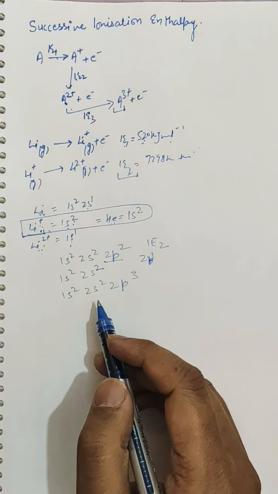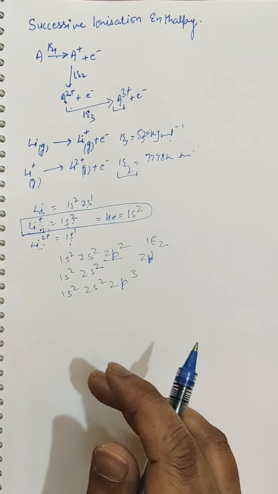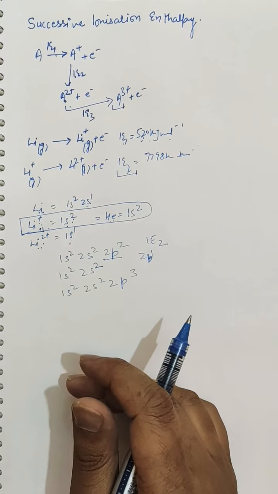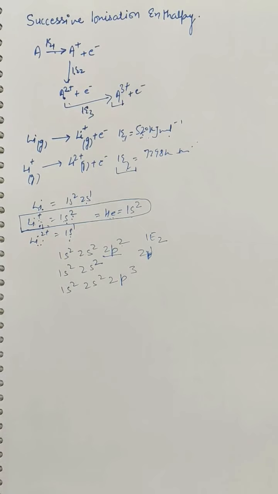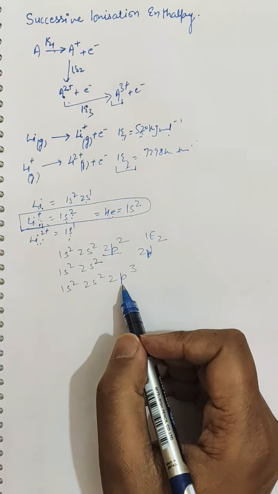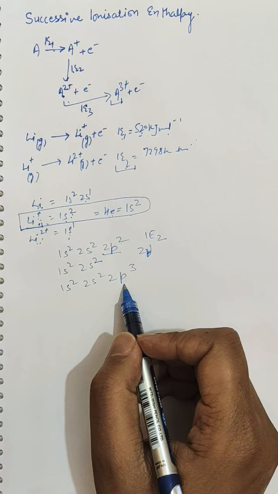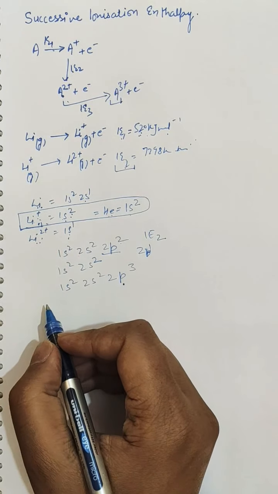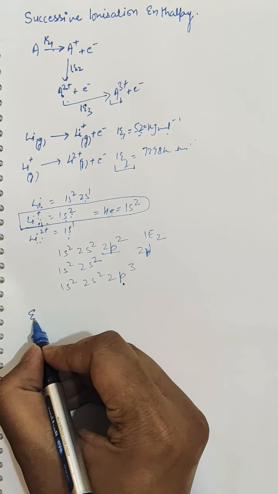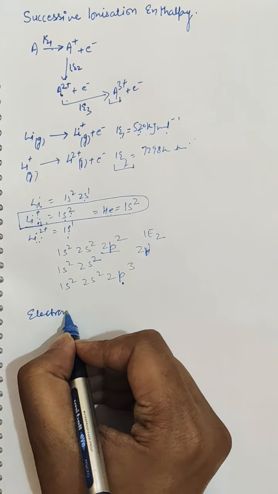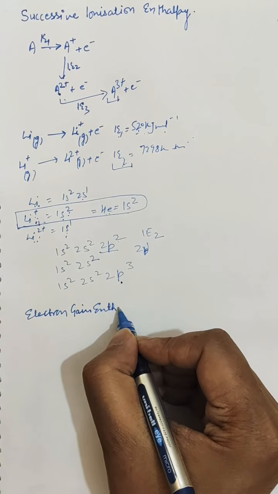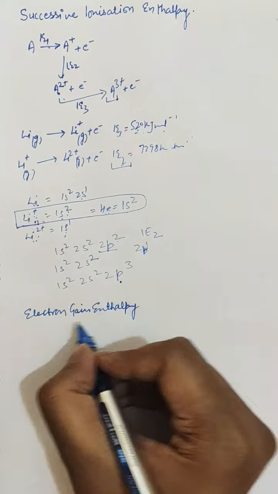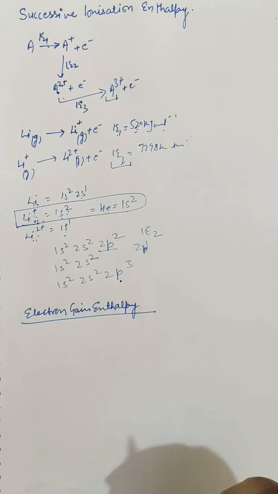So I was telling you about successive ionization energy. There are some factors which contribute to increased or decreased successive ionization energy, like the attainment of noble gas configuration. Further, next is the electron gain enthalpy, or electron enthalpy.